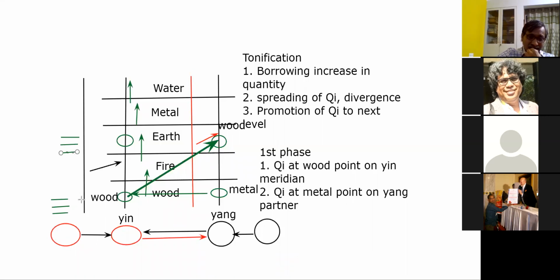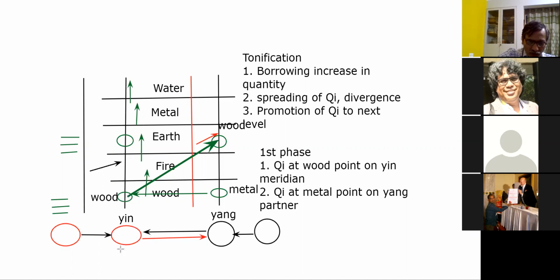Okay. Now suppose you ask the liver to generate more of the wood variety. So what will you do? What is the wood point of liver? Suppose this is the liver meridian, then this point is liver 1. Is it clear to all of you? Yes, sir. So if you tonify liver 1, you see what will happen?